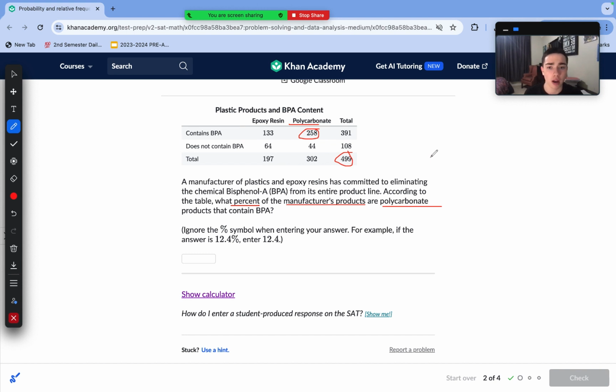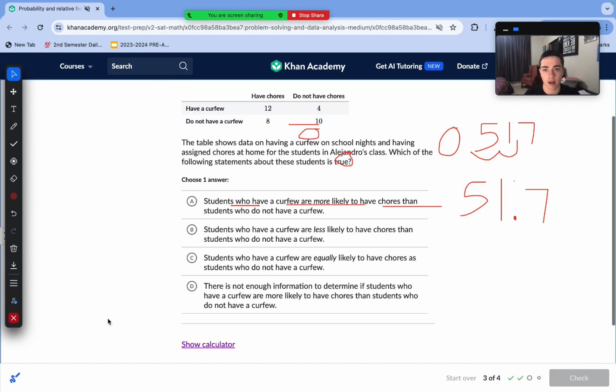All we're going to have to do is 258 divided by 499 and then convert that decimal into a percentage and then get rid of the percentage sign. So when we divide, we get about 0.517. Then we can convert this into a percentage by moving our decimal point twice to the right and then removing that percentage sign. So our answer is approximately 51.7%. That is our answer for this one.